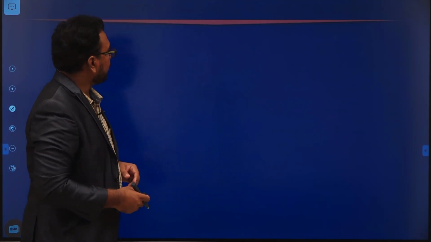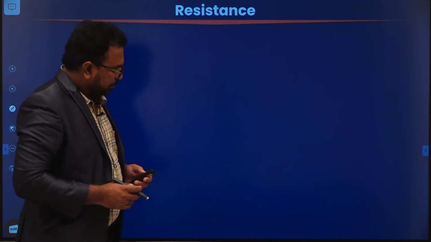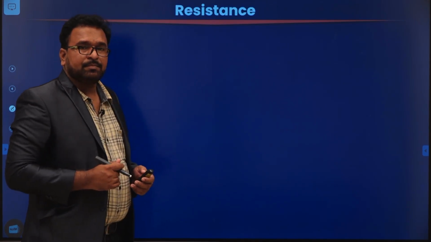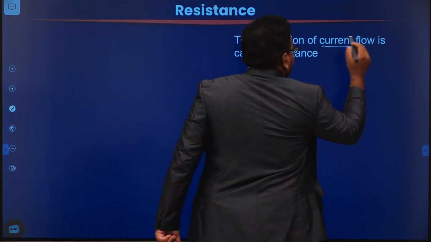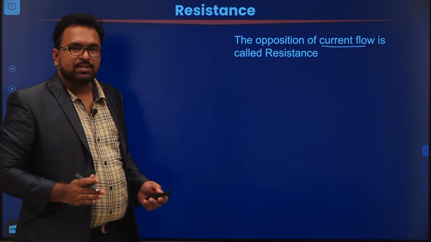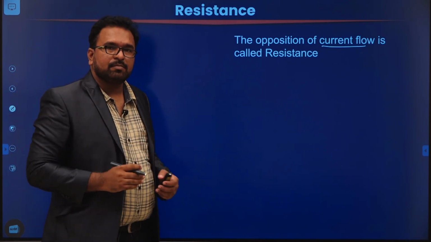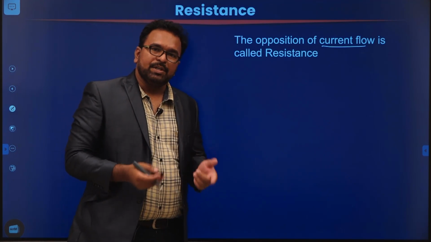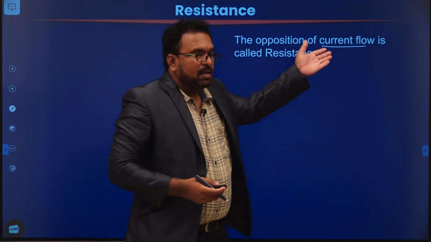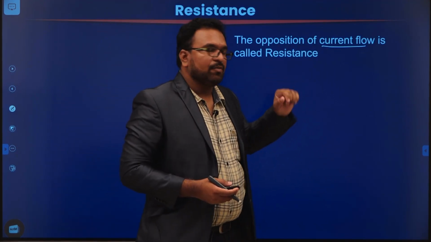Now let's move on to the resistance. What is resistance? The opposition of current flow. First we discussed that when the charge flows, we call it current. And what is the cause of current flow? Voltage. Now what is the parameter that opposes that current flow?